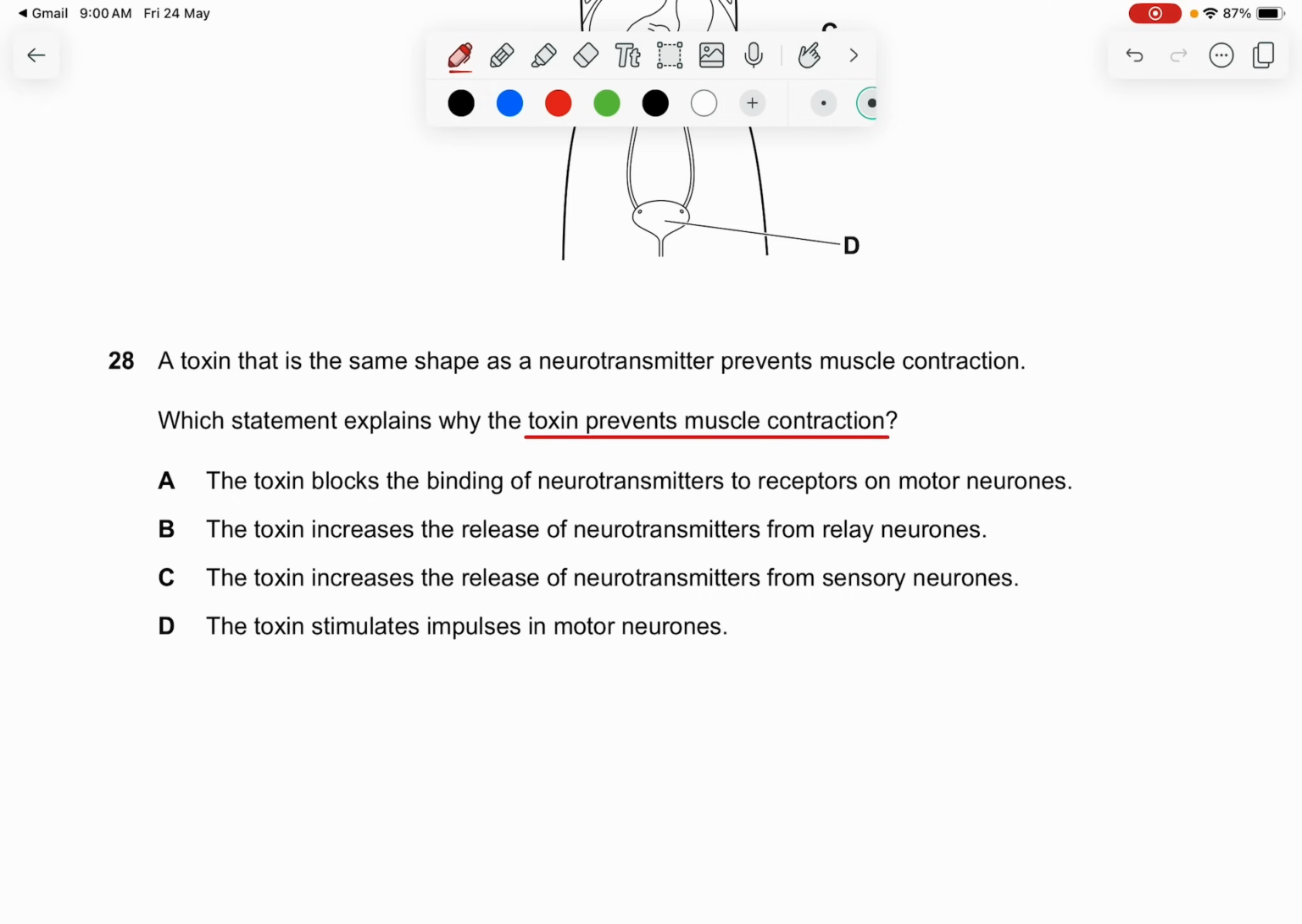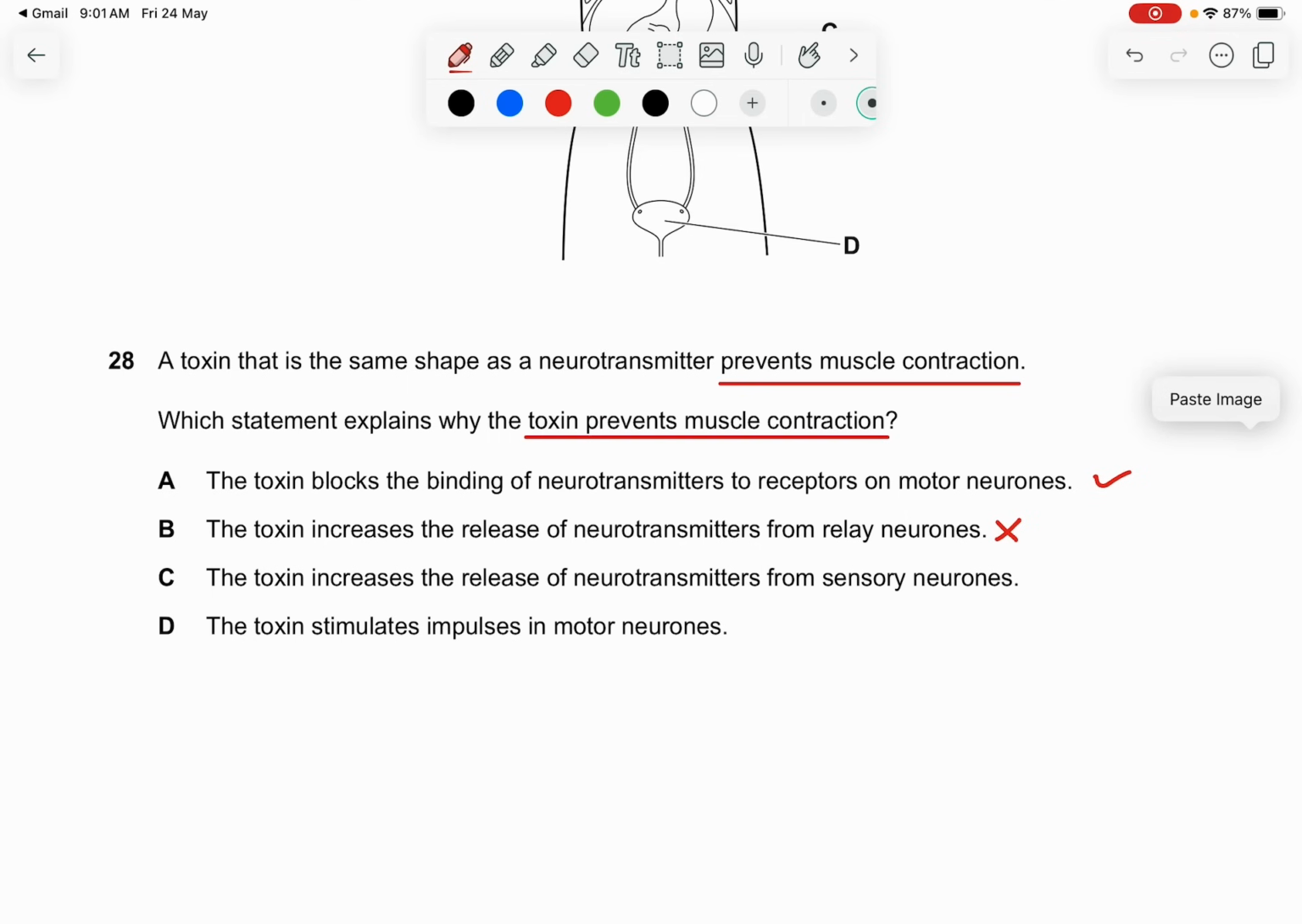So question 28, of course, let's see. The toxin blocks the binding of the neurotransmitter to receptors on motor neurons. Okay, that is correct. The toxin increases the release of neurotransmitter. No, because it says that it prevents muscle contraction. It means that there is no response being made. Something has gone wrong in the middle of it that prevents the next step from continuing.